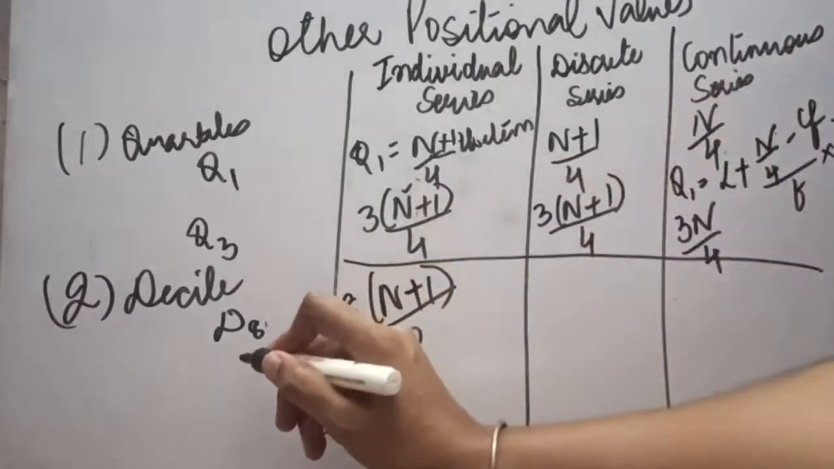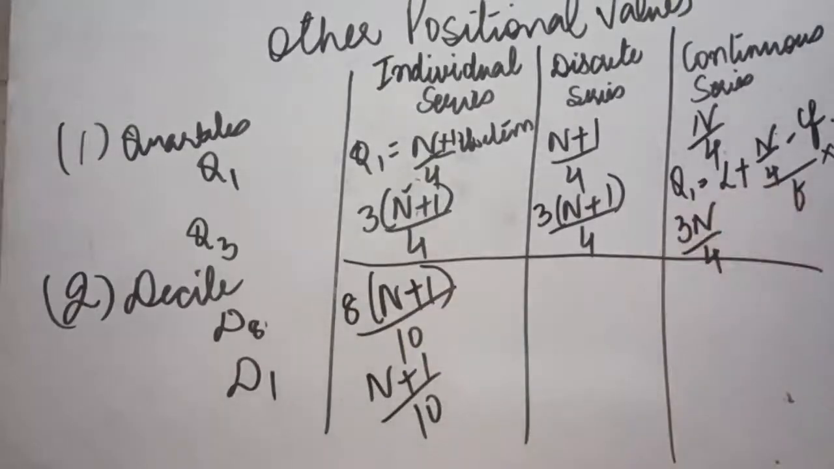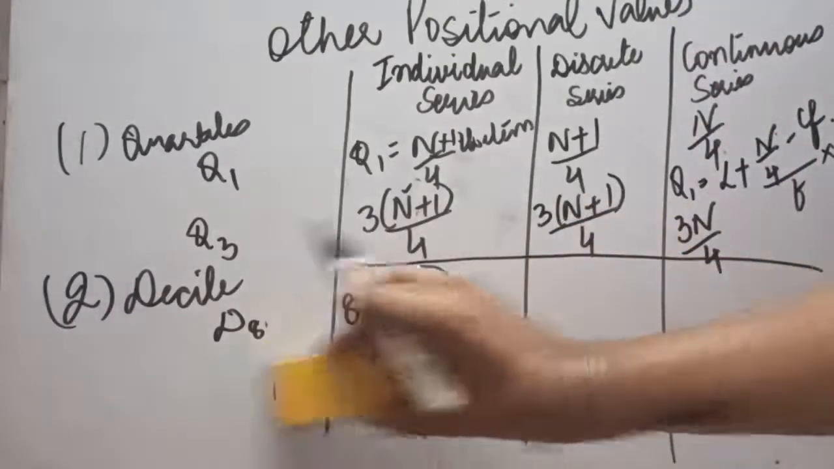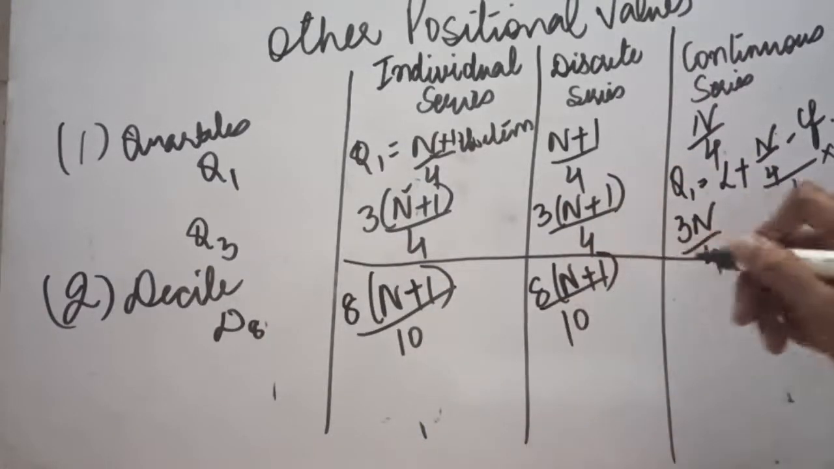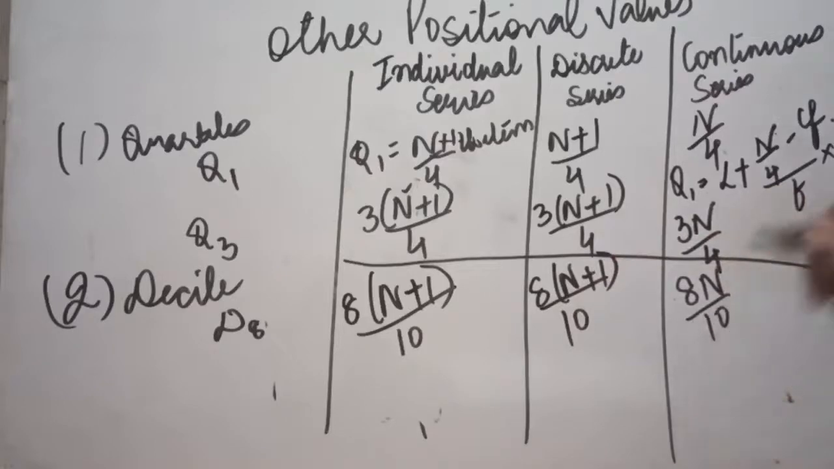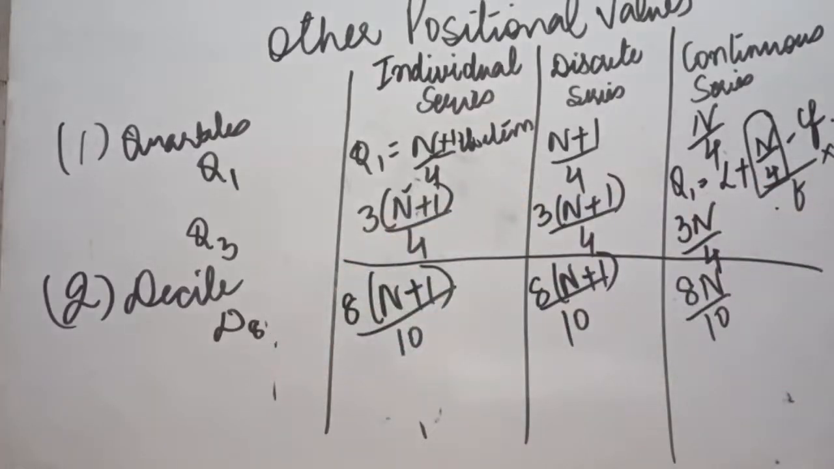If you have to calculate D1, it will be n plus 1 by 10. It means we have to divide our formula by 10. If I am talking about D8 only, if D8 has to be calculated, here also the formula will be 8n plus 1 divided by 10, and for a continuous series it will be 8n divided by 10. And in the second corresponding formula it will be the same, 8n divided by 10 replaced here. So this was the calculation of decile, and instead of 8 it can be 2, 3, 4, 5. Accordingly, we will be changing this coefficient value.